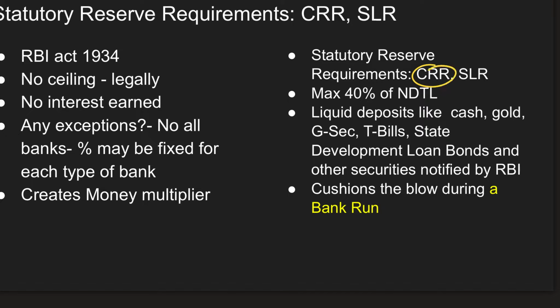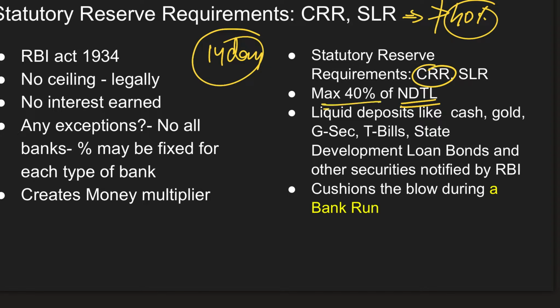Unlike in the case of CRR, SLR has a limit which is set in the Banking Regulation Act itself. So SLR can't be more than 40% of NDTL, that is the net demand and time liabilities. In simple words, whatever money that bank has in a 14-day window, of that, the maximum SLR that RBI can dictate is just 40%. It can't be more than that.